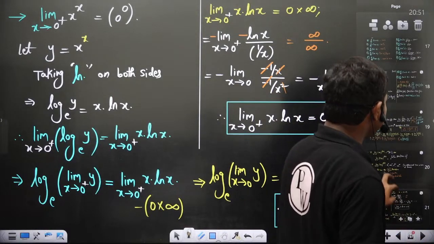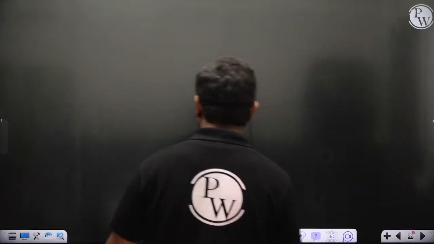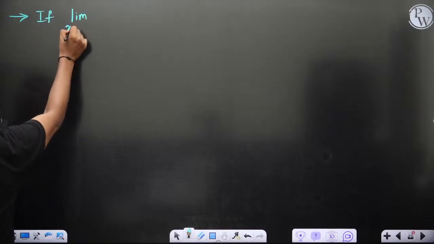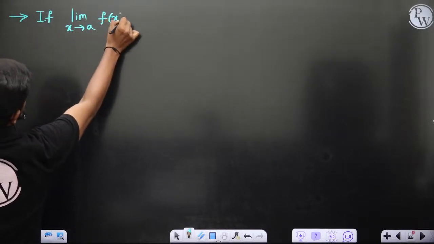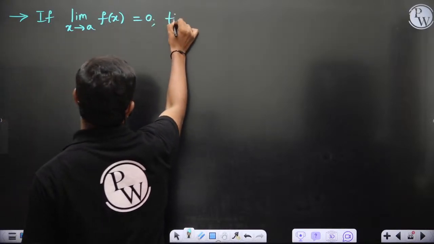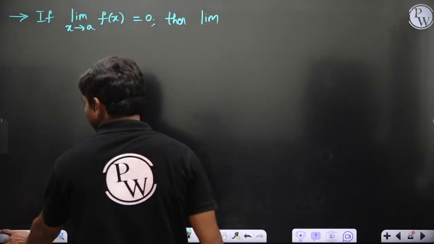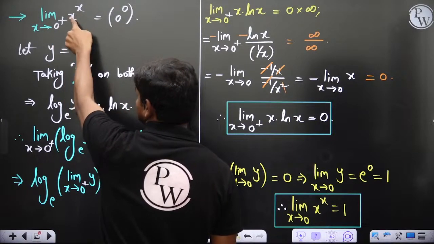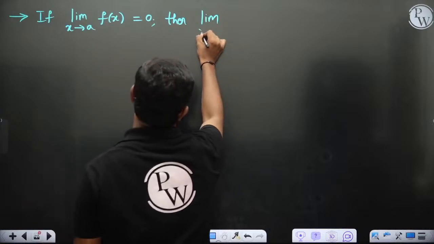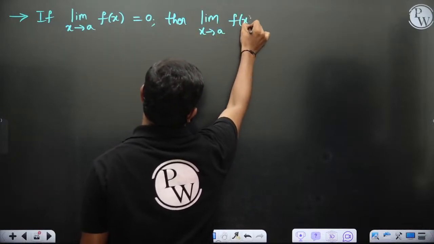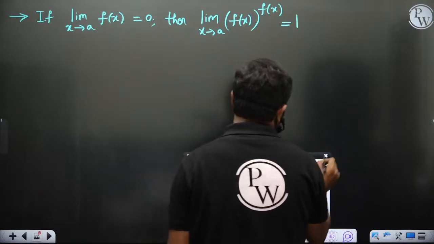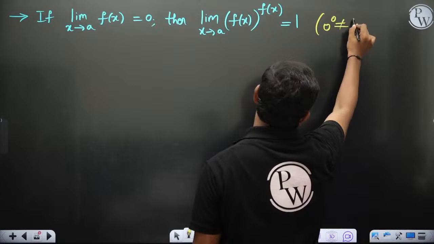Okay, so see here, I would like to give you a few more points which could help you in calculating a lot of limits. In general, if you take any function, if limit x tends to a of f of x is giving you 0, then this analysis I have done with purpose. Whatever function you take, such that as x tends to a this function first becomes 0, then limit x tends to a of f of x power f of x is always equal to 1. And please note this is not because 0 power 0 equals 1. This is because of a different logic.